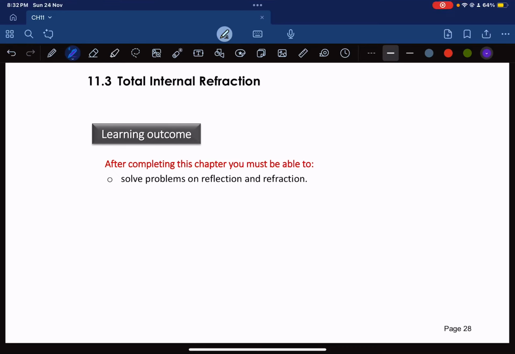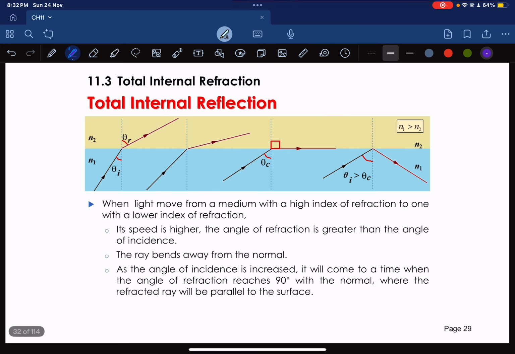Okay, today we are going to dive into the fascinating topic of total internal reflection. Yang ini dia agak interesting sebab it's applied, for example the telescope, the kapal selam and others lah. Okay, by the end of this lesson, you should be able to solve problems involving reflection and refraction.